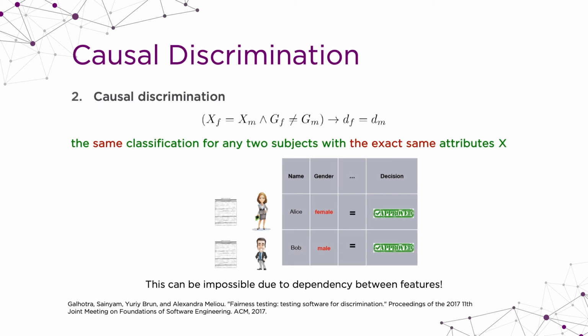There is another definition which is called causal discrimination. Causal discrimination says that we can keep the sensitive attributes, but we have to make sure the outcome of the system does not depend on the sensitive attribute. What it means is that if we keep all the non-sensitive attributes the same and only change the sensitive attribute, the outcome of the system should be the same.